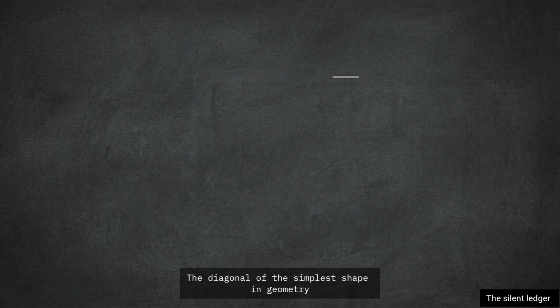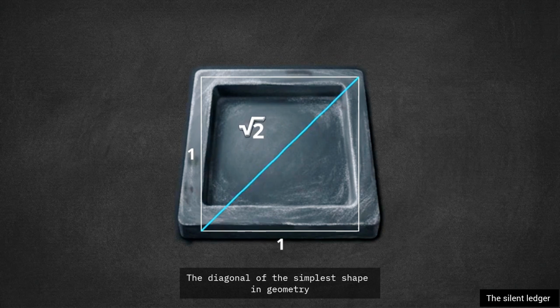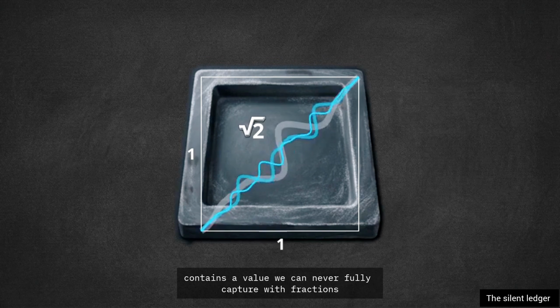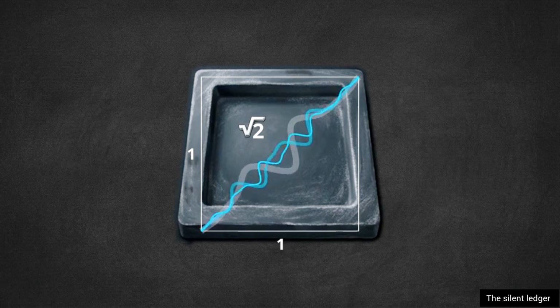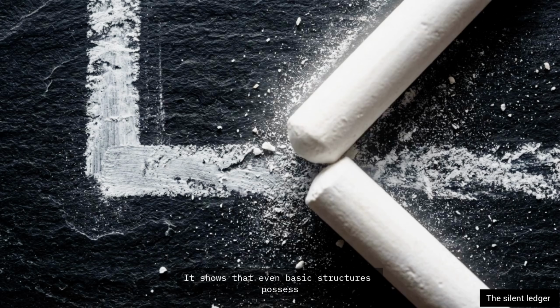The diagonal of the simplest shape in geometry contains a value we can never fully capture with fractions. It shows that even basic structures possess a level of complexity that forced us to expand our understanding of what a number can be.